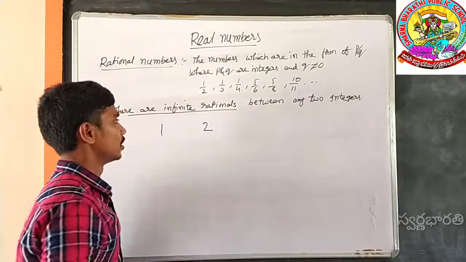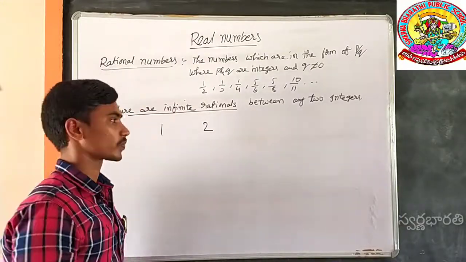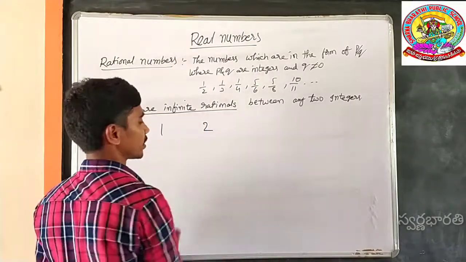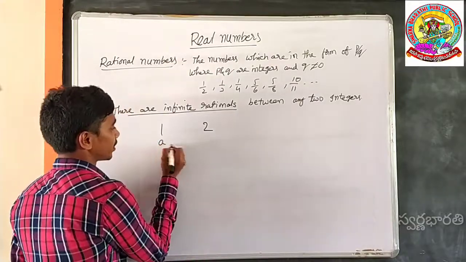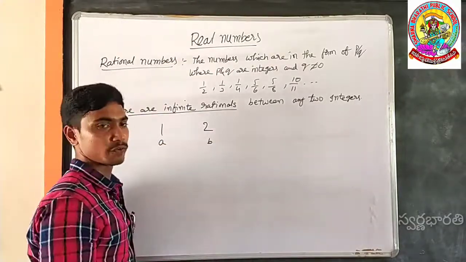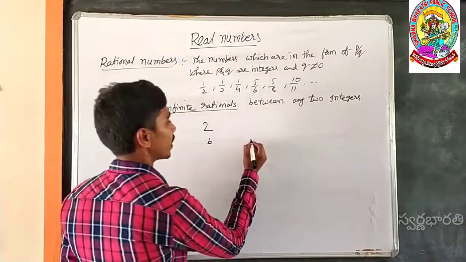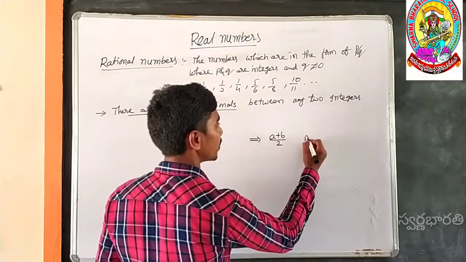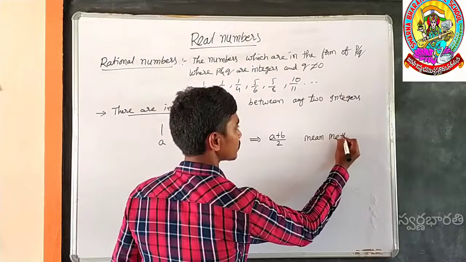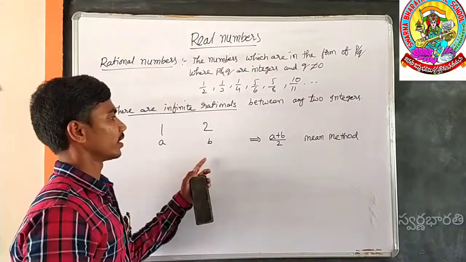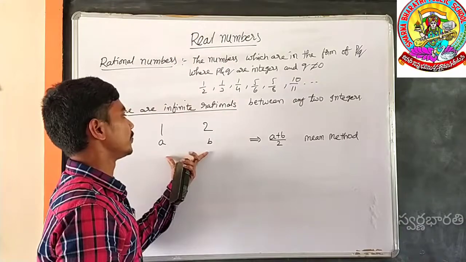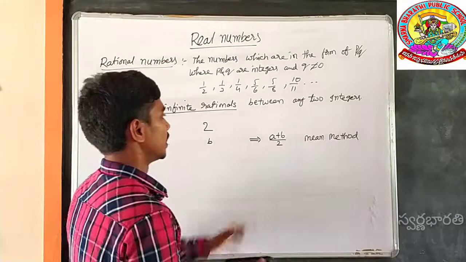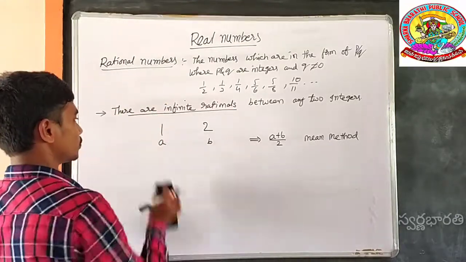How can we find them? For this we have two methods. Method 1 is the main method. Another method is also there. In the main method, for example, if you want to find a number between A and B, that number is (A plus B) by 2. This is called the mean method. If A and B are any numbers, the number between A and B is half of the sum of these numbers.